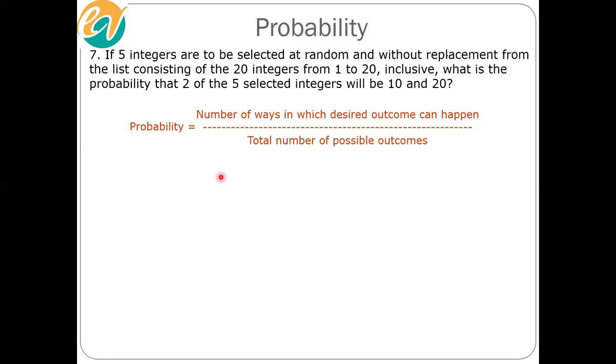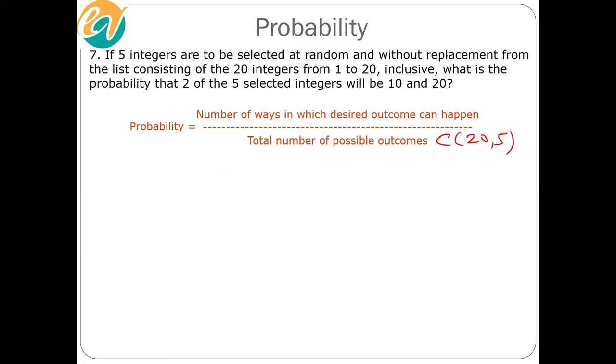Absolutely, 20C5. We have 20 integers, and we are selecting 5. So total number of possible outcomes is obviously 20C5, when we are selecting 5 integers out of 20 integers.